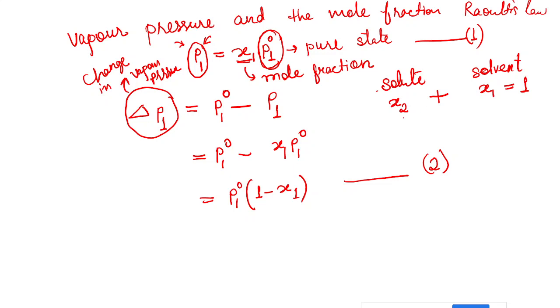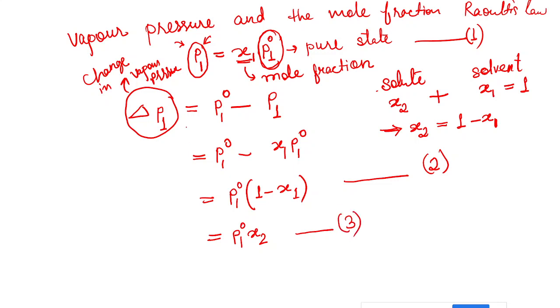So from this relation, if I make a basic rearrangement, x2 is equal to 1 minus x1. It means that in place of this 1 minus x1, I can write x2. So this equation will become delta P1 equals P1 naught and x2. Let's mark it as equation number 3.